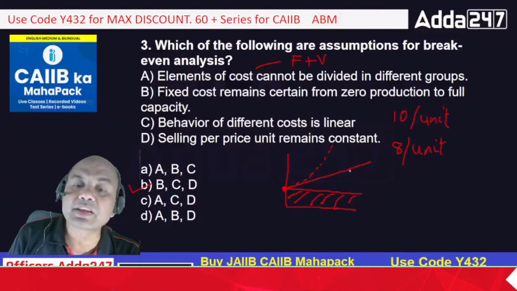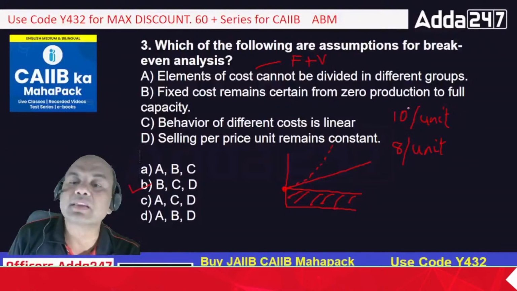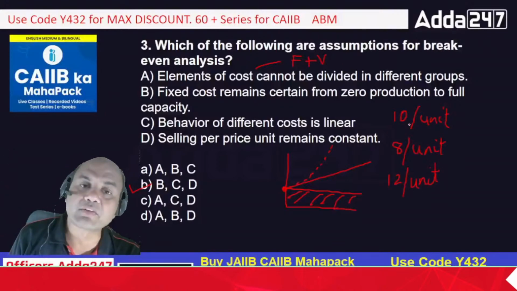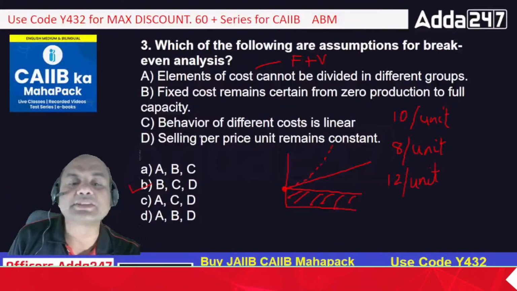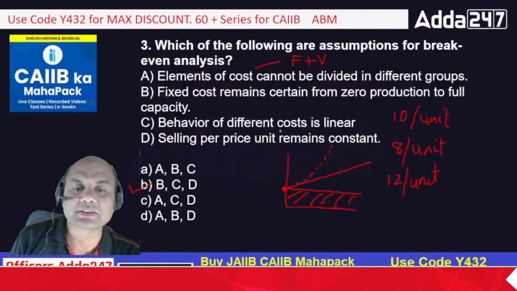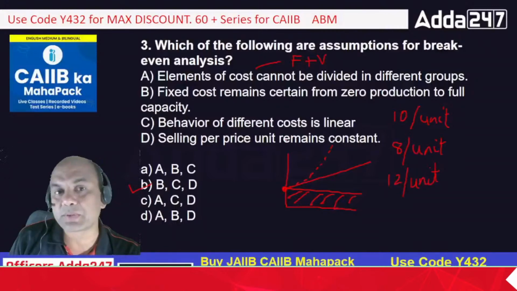So my break even will get longer. Or there is no competition, I'll increase it to 12 rupees per unit. There is no competition. I am in the monopoly market. So my break even will be earlier then. So the selling price per unit remains constant. That is the assumption in this break-even analysis, which may be true, may not be true.